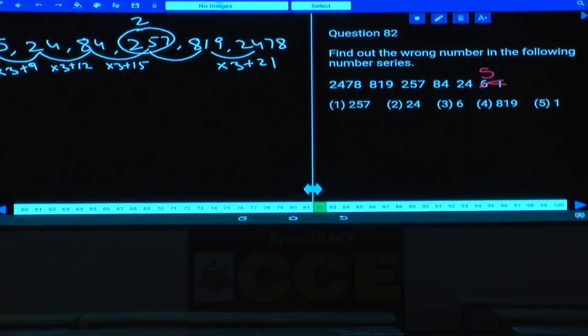If this is 267, then tell me 267 into 3 is how much? 260 into 3, 780. 7 into 3, 21. 780 plus 21, 801. 801 plus 18 gives 819. So what is the wrong number here? 257 is the wrong number, 267 is the correct number.